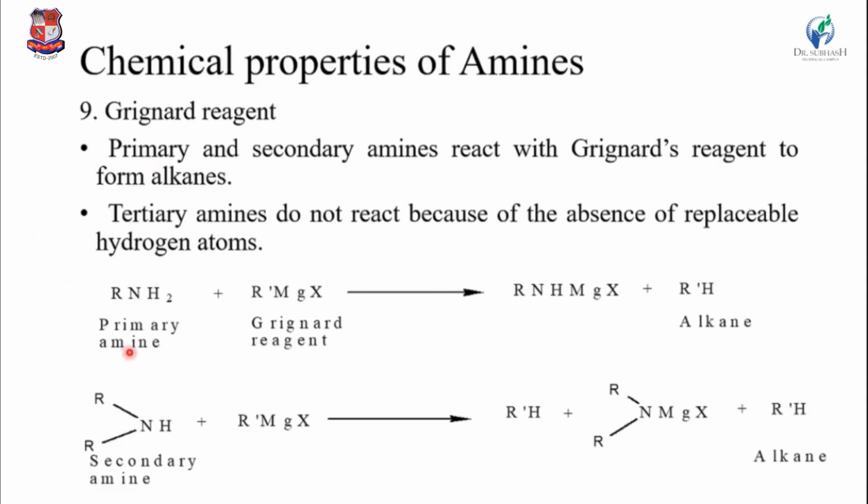So here first we take the primary amine and the Grignard reagent. Both are reacted, making one Grignard reagent salt, and one alkane is liberated. Okay, so it is the same for the primary amine reaction. Then we take the secondary amine and the Grignard reagent, and two alkanes are liberated, and one Grignard reagent salt is formed. Okay, Grignard reagent salt.